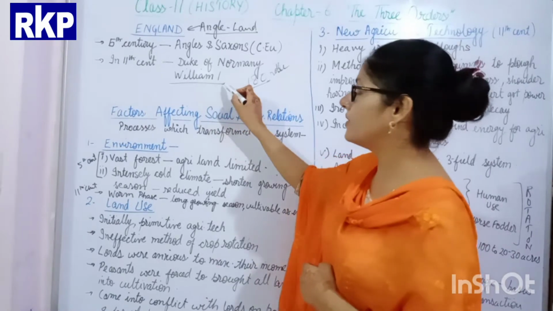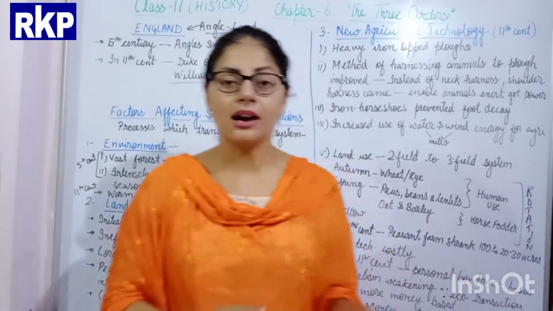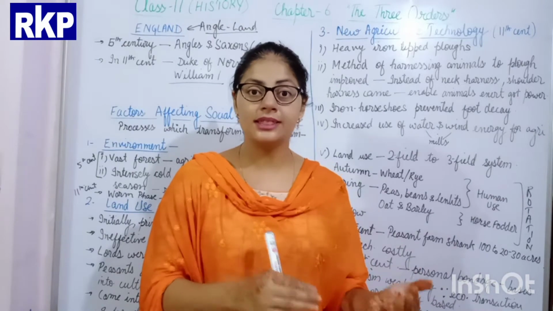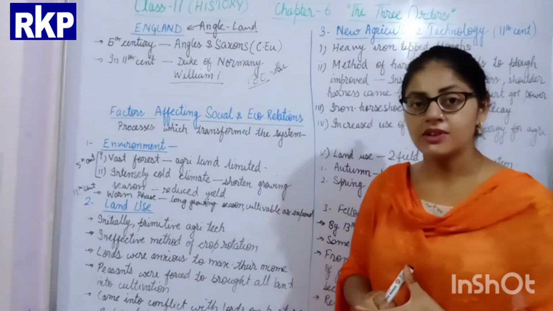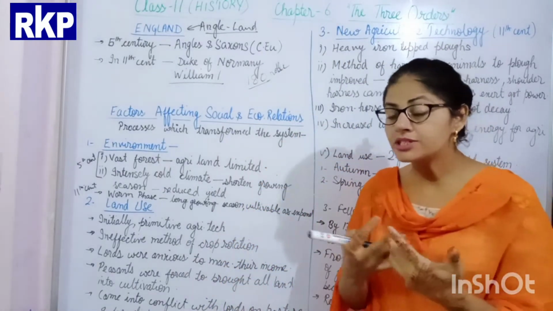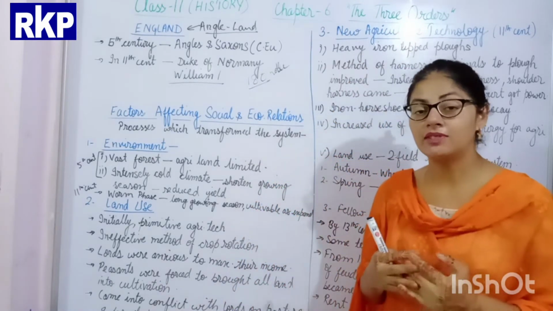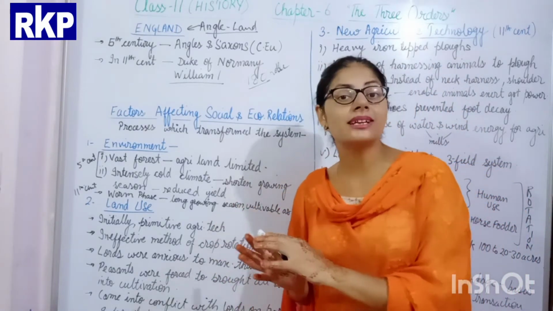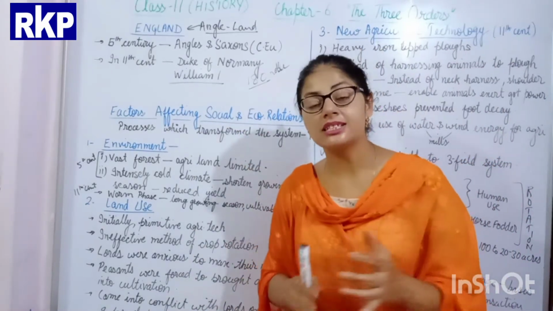And William I granted the land to the nobles, and they became vassals of the king, and they had their own knights, means soldiers, and provided service to William I whenever required. In England, it was banned for the knights of these nobles to fight among themselves. They cannot fight among themselves. Only the noble can supply these knights to the king, that was William I, in the time of need.